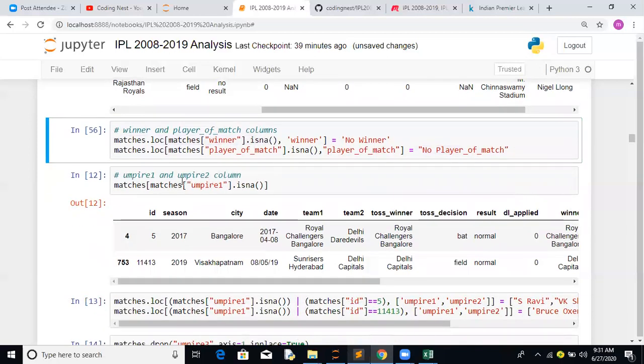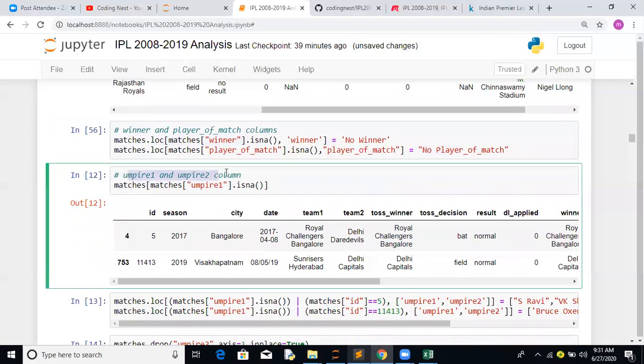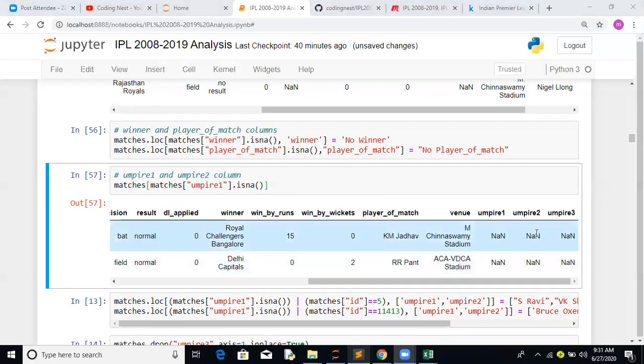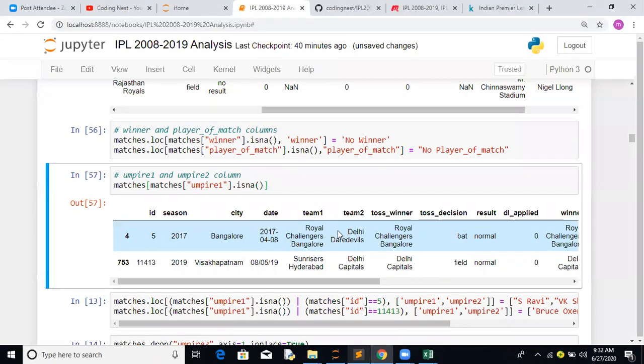Now let's focus on the other two, umpire one and umpire two. Umpire one and isna. If you notice, these details are missing. Even umpire three is missing. Umpire three we can easily drop. But how do we get the details for umpire one and umpire two? This match happened between RCB versus DD on this particular date. So let's try this part.